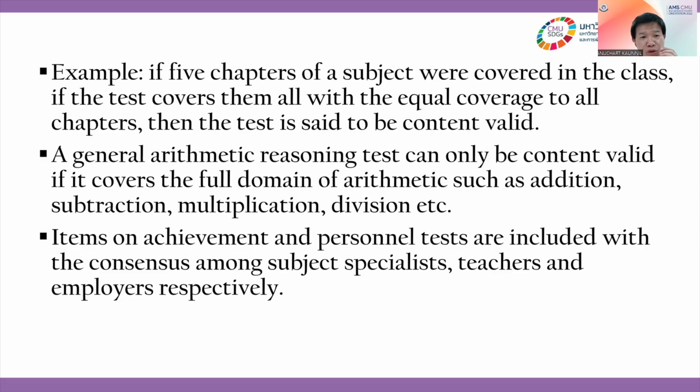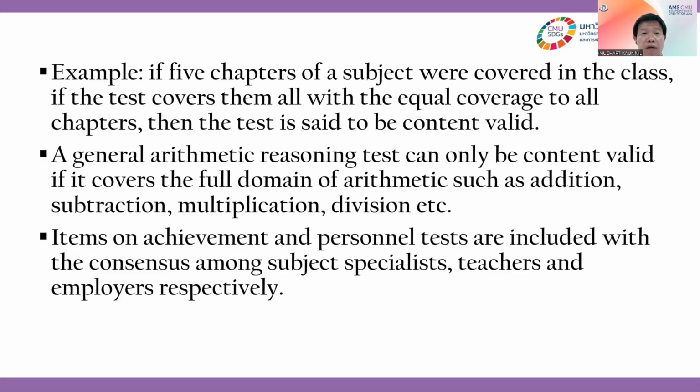Okay. General arithmetic or mathematics reasoning tests can only be content valid if they cover the full domain of arithmetic, such as addition, subtraction, multiplication, and division, etc. Items on achievement and personnel tests are included with consensus among subject specialists, teachers and employers respectively.